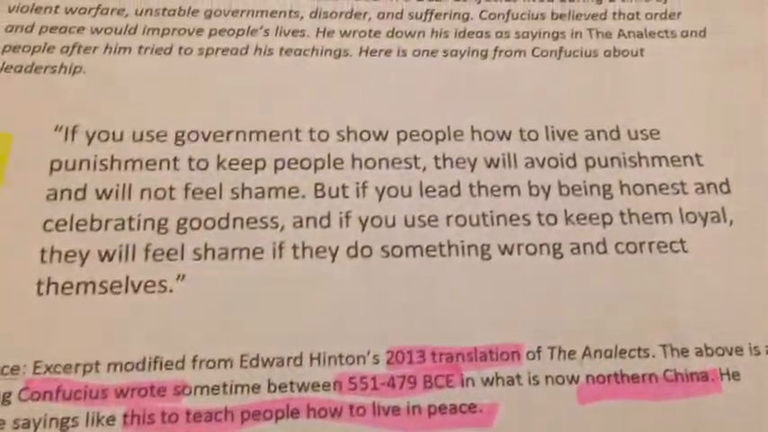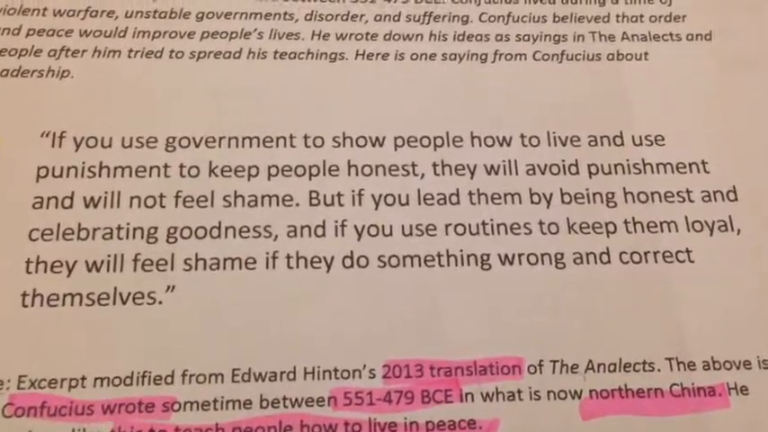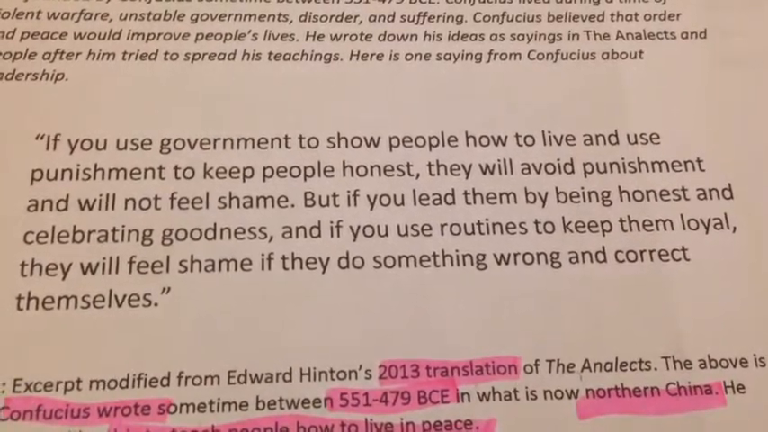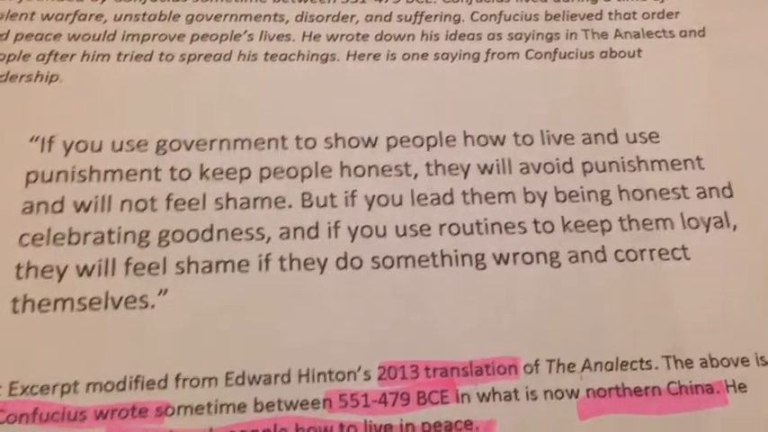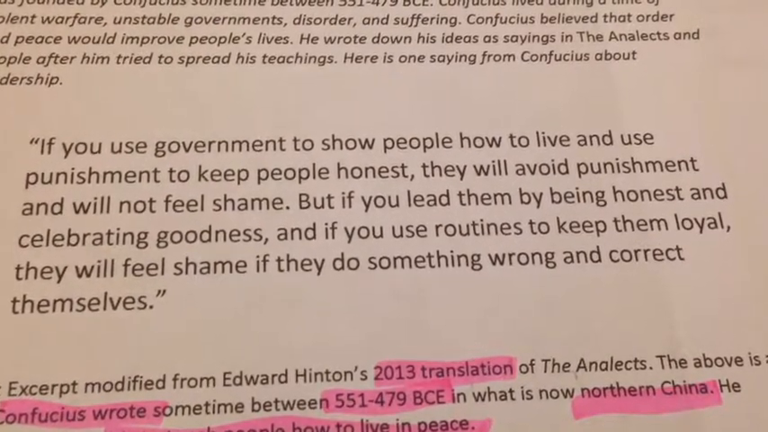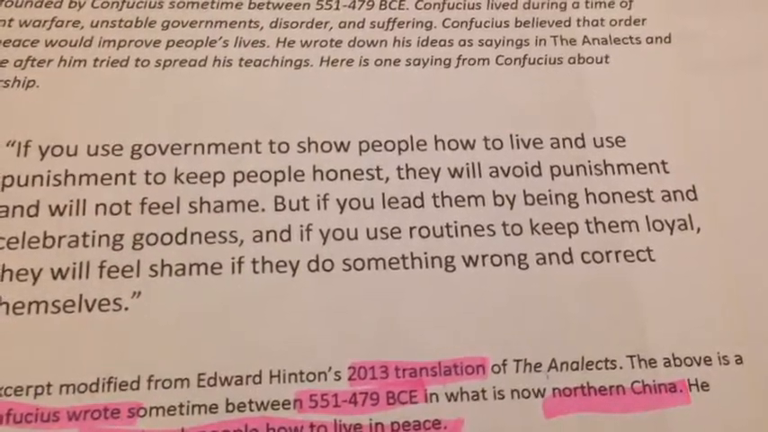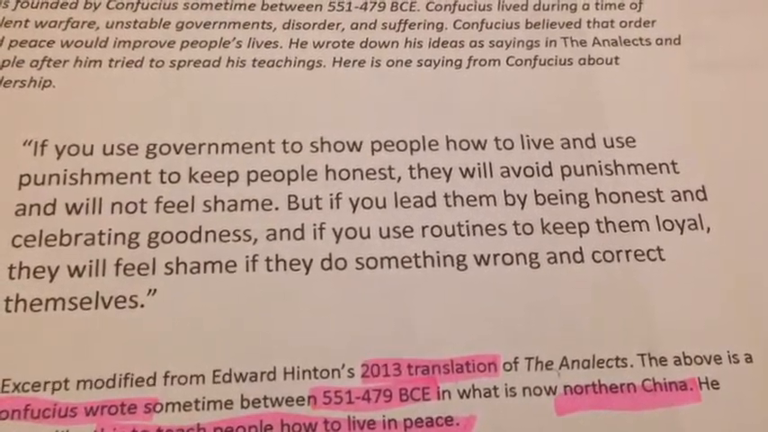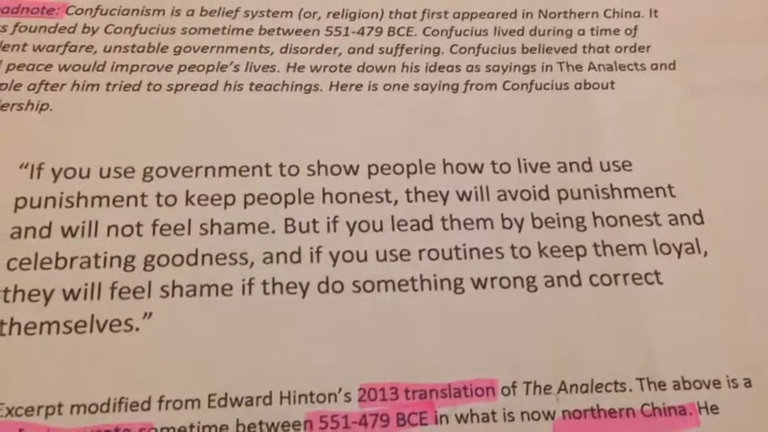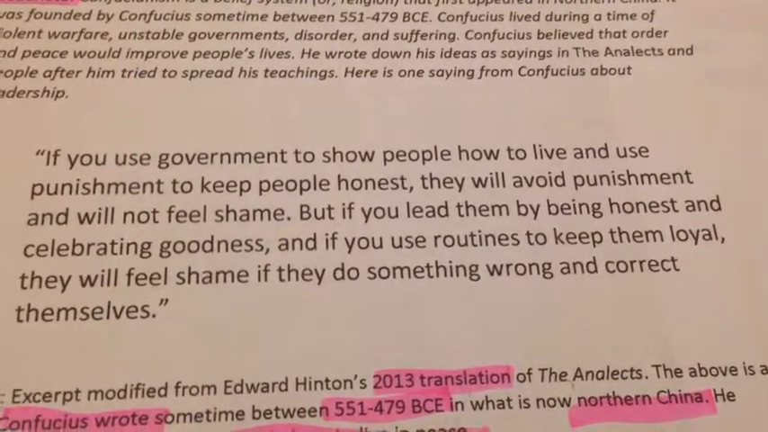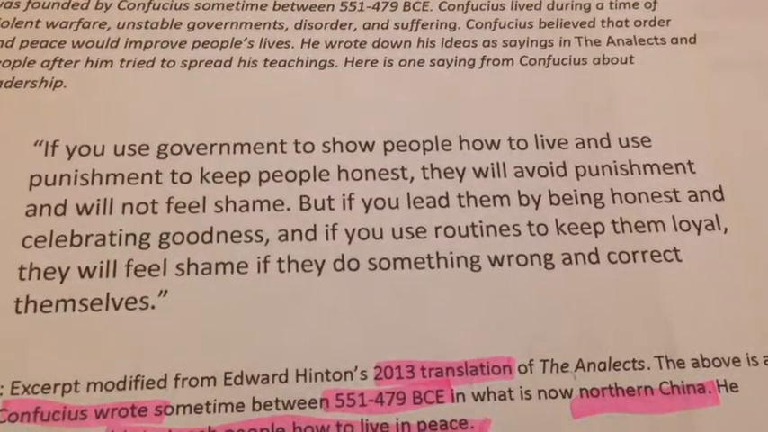northern China. If you use government to show people how to live and use punishment to keep people honest, they will avoid punishment and will not feel shame. But if you lead them by being honest and celebrating goodness, and if you use routines to keep them loyal, they will feel shame if they do something wrong and correct themselves.